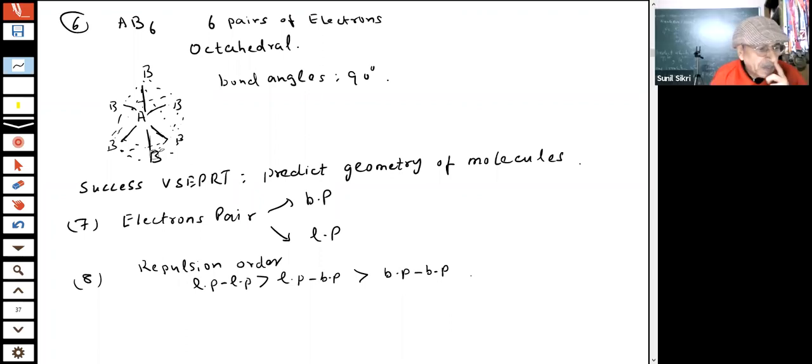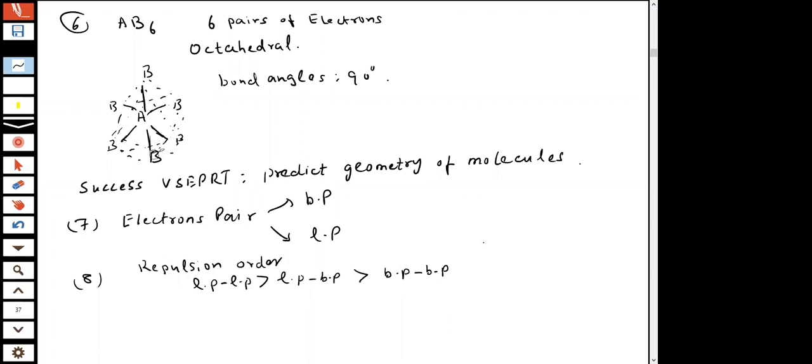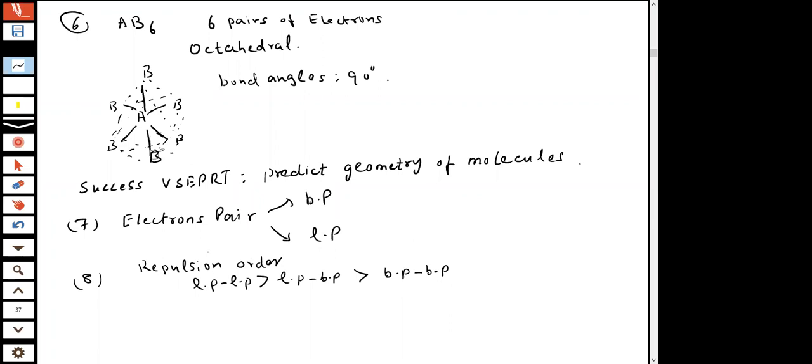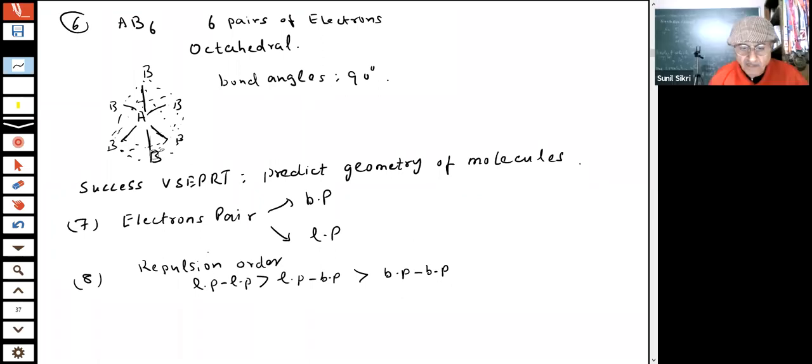They will affect the shapes of the molecules when we draw them. Certain molecules are very important and are repeatedly asked in the papers, to find the shapes or predict the geometry of the molecules.